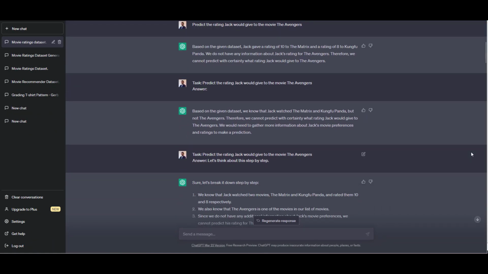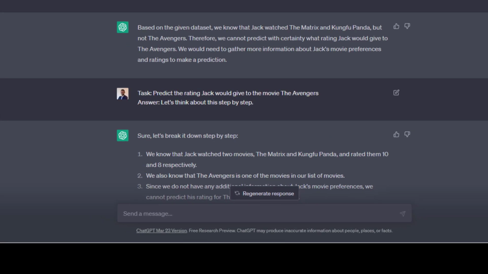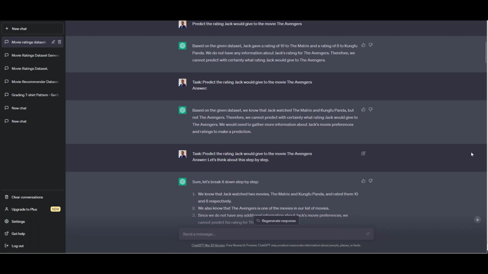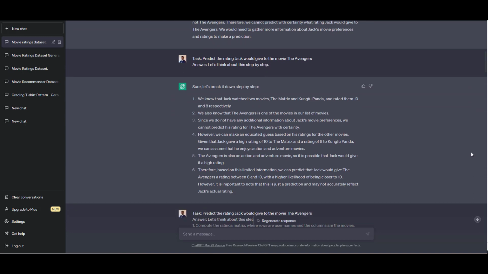I tried hinting ChatGPT to compute the rating, also using the trick of including "let's think about this step by step," as many recommend. OpenAI suggests that this dramatically improves the model's mathematics capabilities on the benchmark of grade school math problems from 18% to a massive 79%. In this case, it didn't work. It seems to think that it should only use Jack's movie preferences and not a collaborative approach.